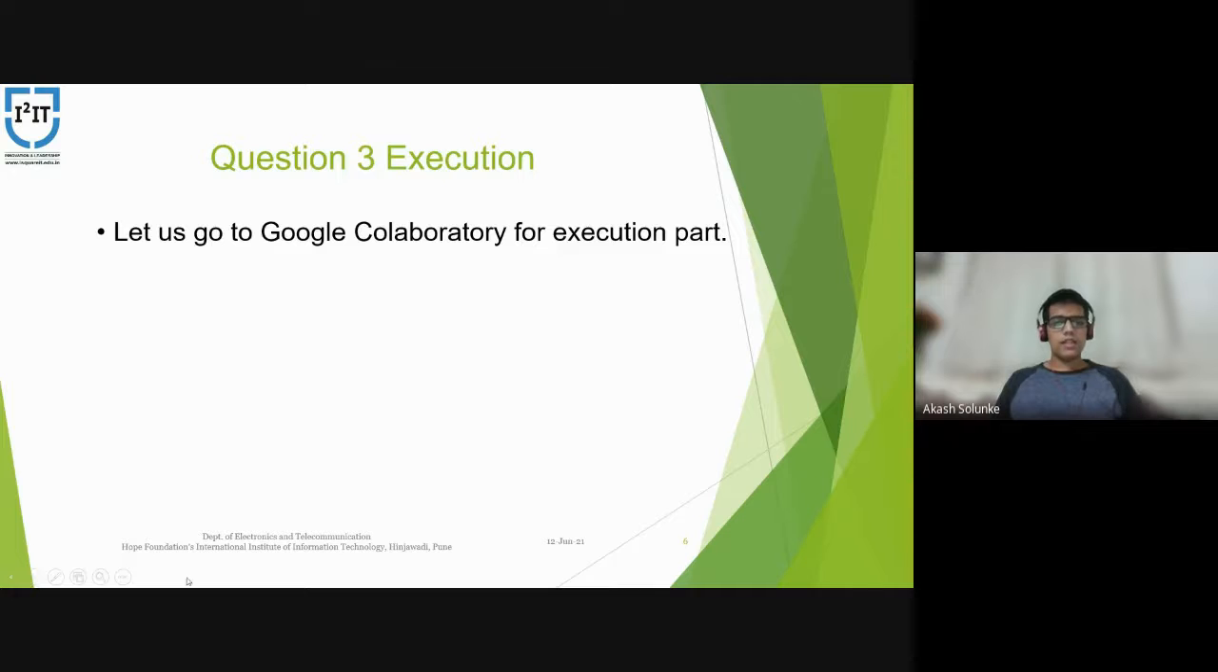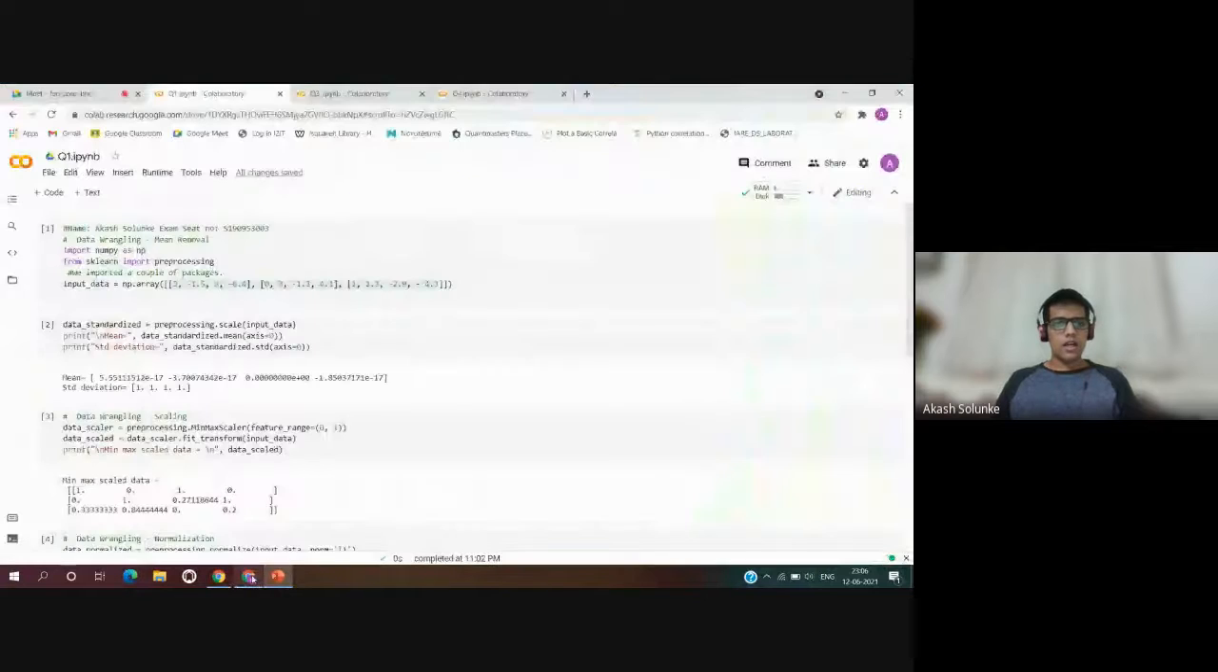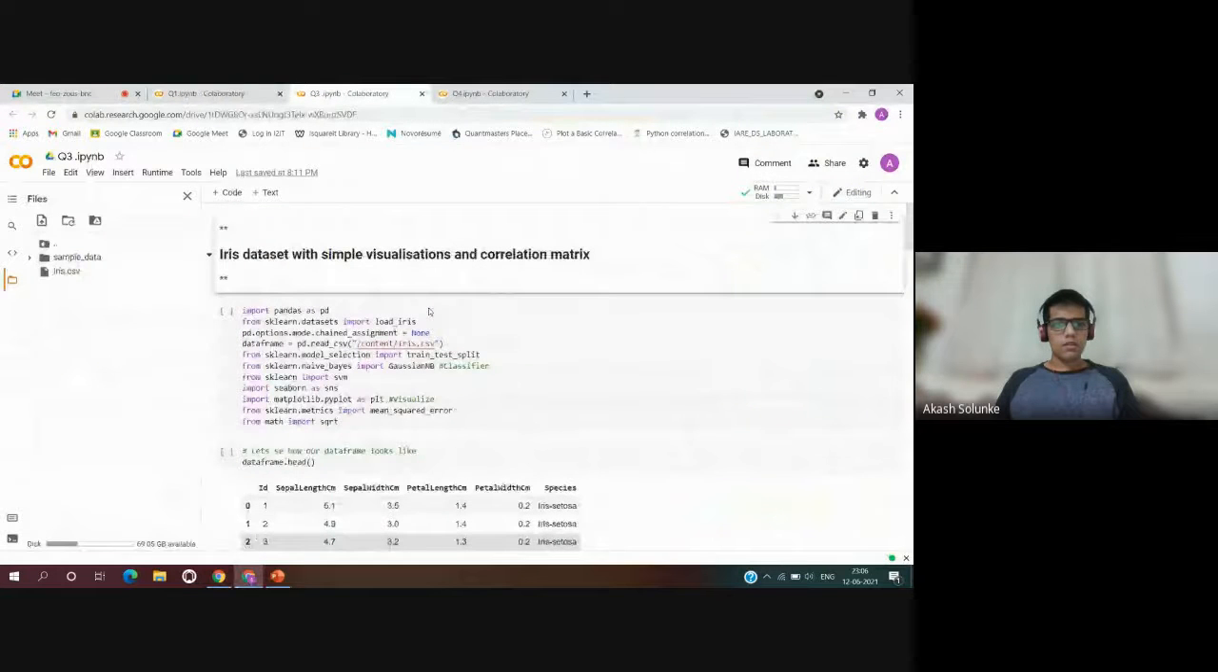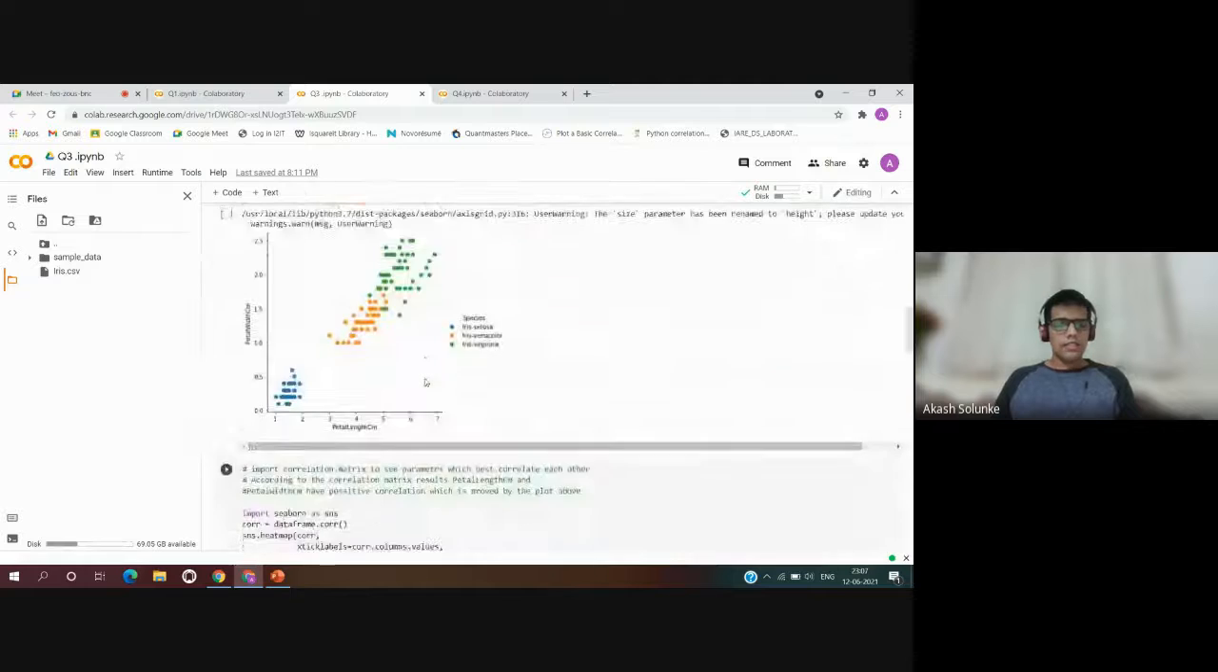So moving on to the execution, let us go to Google Colaboratory for the execution part. For this, we have to upload the iris dataset, which I have already done. So let us go cell by cell for the iris dataset.